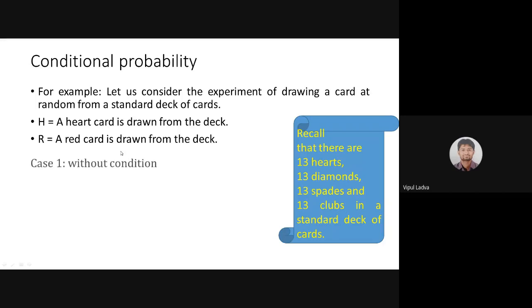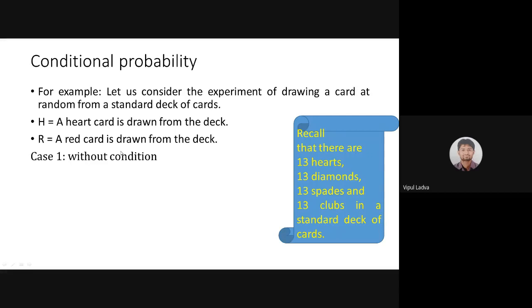Now, let me take you through 2 different conditions, 2 different cases. One is a case where there is no condition. That means our probability will be simple probability. Or we will discuss a second case with some condition, so that by comparing both cases, case 1 and case 2, one will surely be able to understand the concept of conditional probability, why we need conditional probability, and why we are discussing all this. So let me take you to case 1.